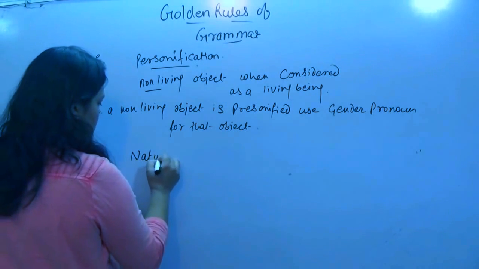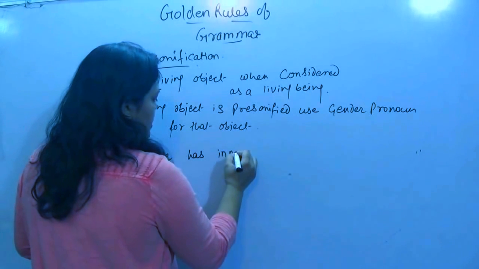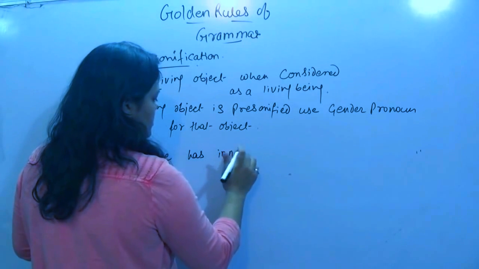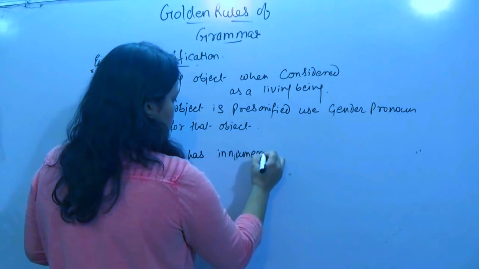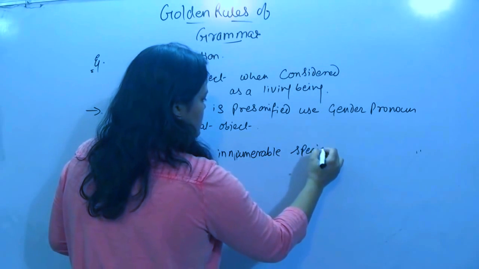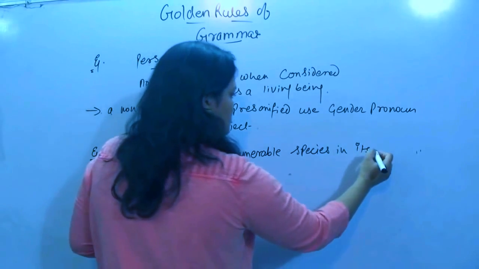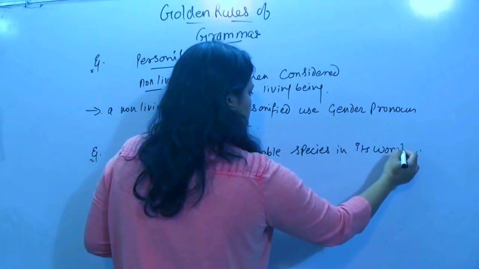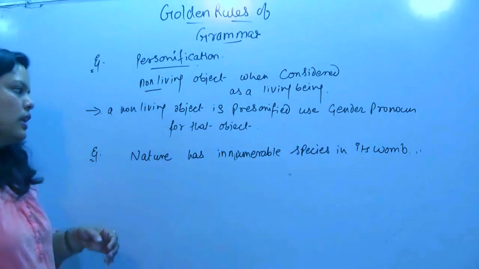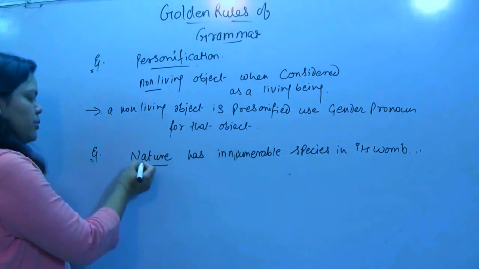Nature has innumerable species in its womb. Now in this sentence, what non-living object do we have? Nature.